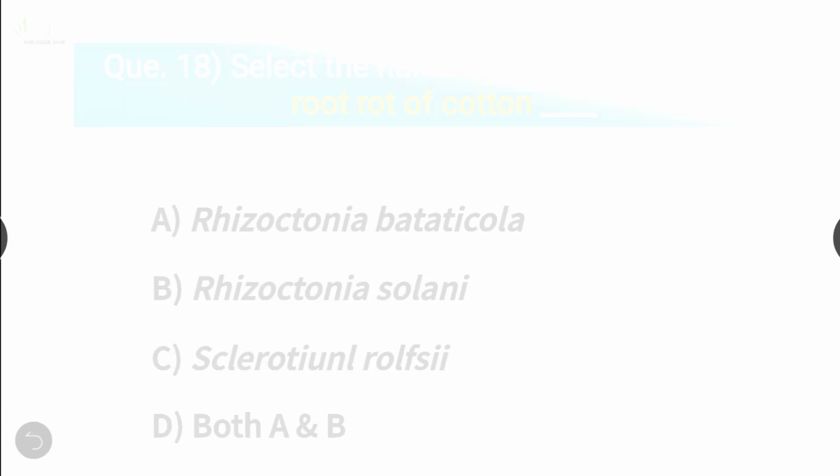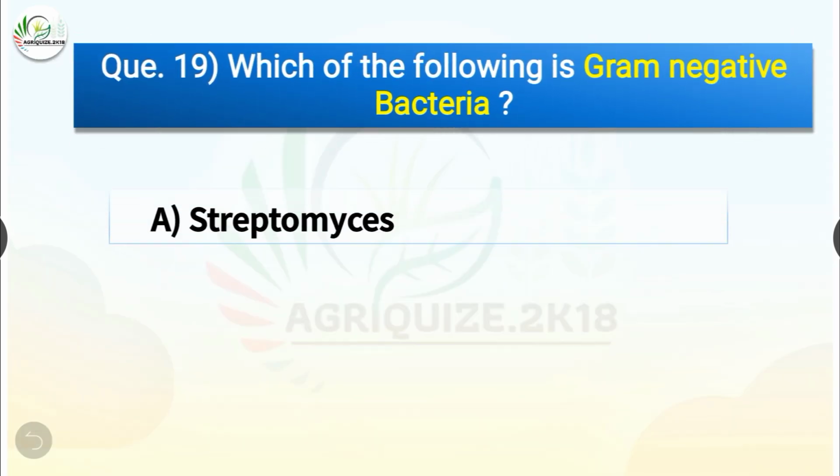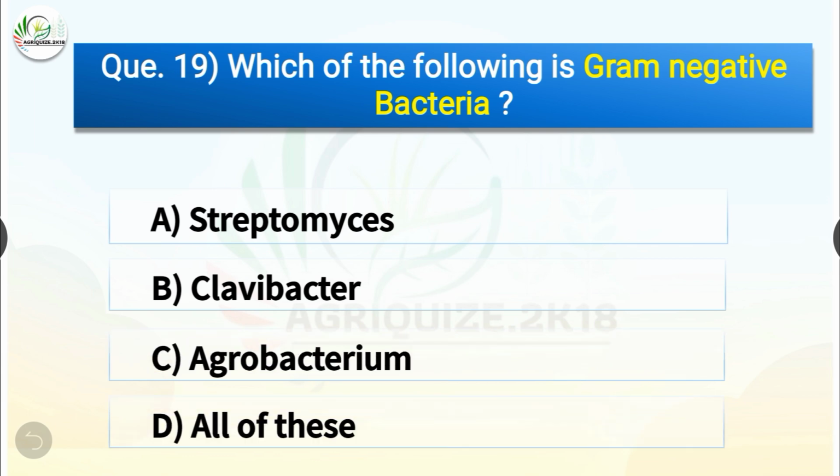Question number 19. Which of the following is gram-negative bacteria? The options are Streptomyces, Clavibacter, Agrobacterium, or all of these. The correct answer is option C, Agrobacterium. So Agrobacterium is the gram-negative bacteria.